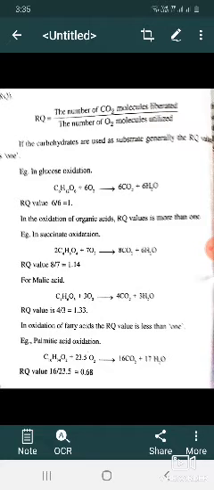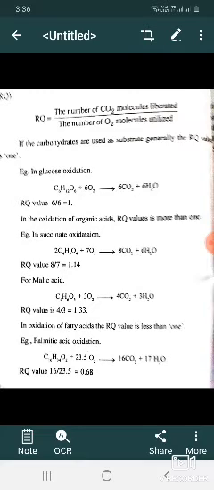Now the mechanism of anaerobic respiration. In the glycolytic pathway, glucose is converted into pyruvic acid. Pyruvic acid is converted into acetaldehyde and carbon dioxide in the presence of the enzyme pyruvic decarboxylase. Acetaldehyde is converted to ethyl alcohol by using NADH plus hydrogen.